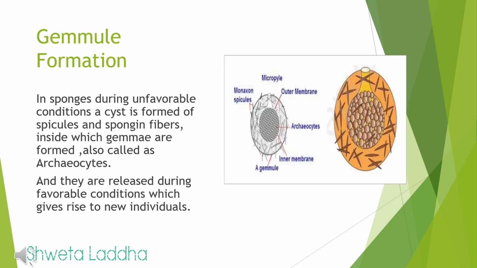The last type of asexual reproduction which we will study in this chapter is gemmule formation. In sponges, during unfavorable conditions, when food is not available and climatic conditions are not suitable, a cyst is formed which is protected by spicules or spongin fibers. At one end, it has an opening which is labeled as micropyle in the diagram. Inside the cyst, you can see a lot of archaeocytes or gemmae formed. Whenever favorable conditions come, the cyst breaks open and these small archaeocytes or gemmae are released. This occurs in sponges. Sponge is an animal.